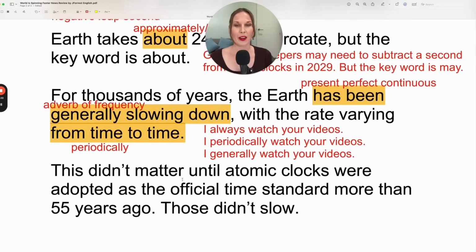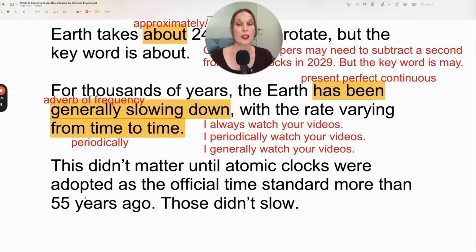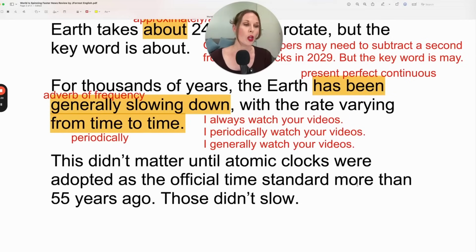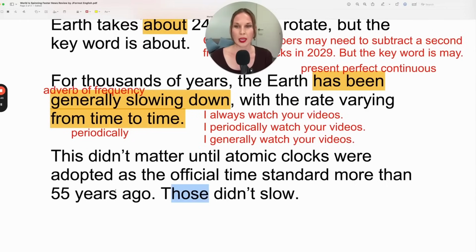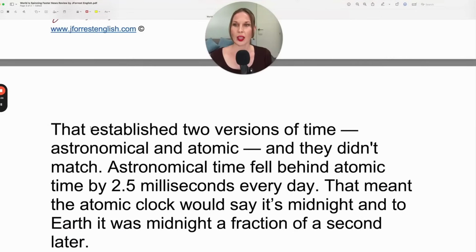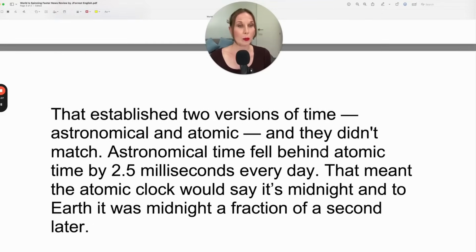This didn't matter until atomic clocks were adopted as the official time standard more than 55 years ago. Those didn't slow, those being atomic clocks. Those didn't slow. So slow down because we're talking about how time is slowing down. That established two versions of time, astronomical and atomic, and they didn't match. Astronomical time fell behind atomic time by 2.5 milliseconds every day.